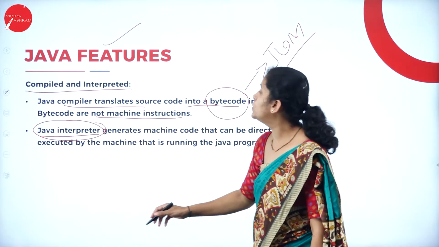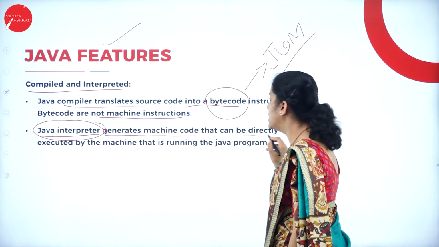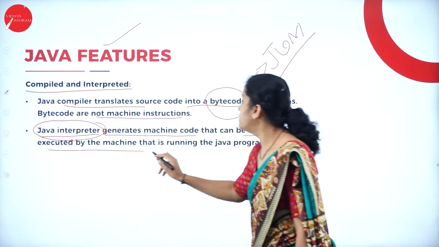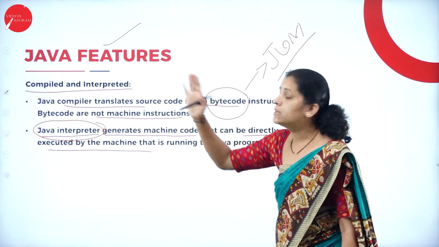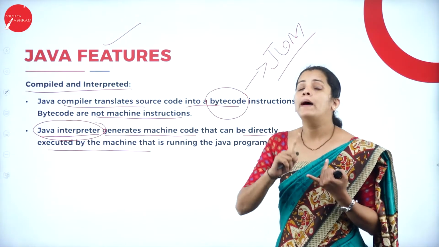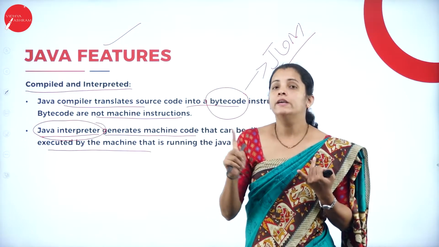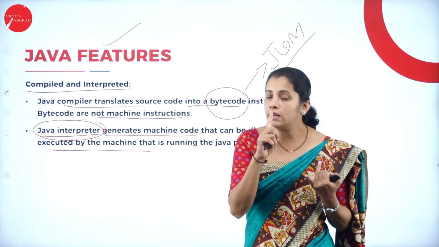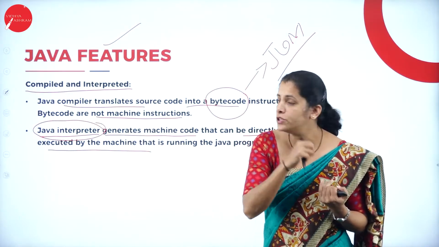It is going to generate machine code that can be directly executed by the machine. So here, after compilation, I'm going to get the bytecode, but bytecodes are not machine code. Machines are capable of understanding machine code. Now, I want to convert that into machine code.